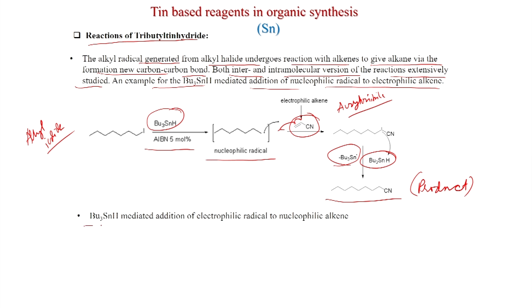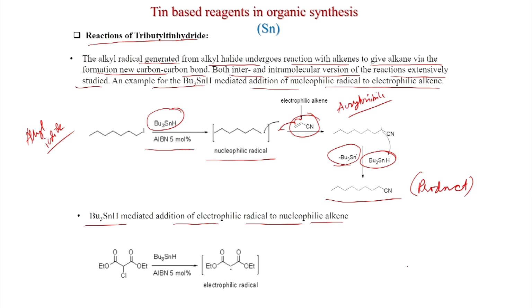Also, with tributyl tin hydride, mediated addition of an electrophilic radical to a nucleophilic alkene is possible, like this one. This is the diester, and with tributyl tin hydride and AIBN 5 mole %, you generate the electrophilic radical.